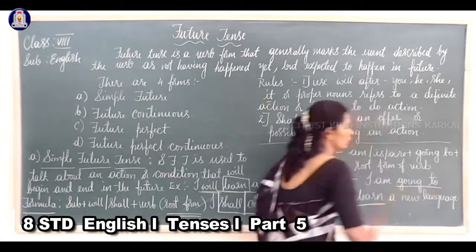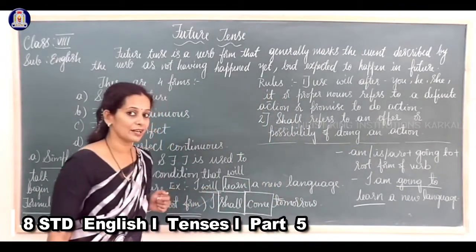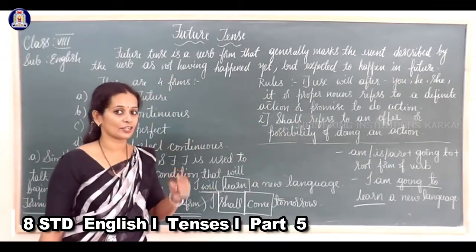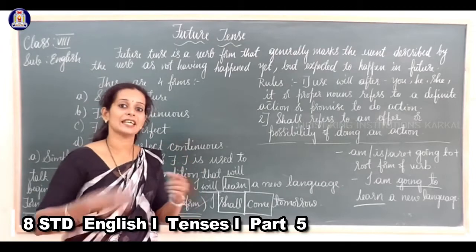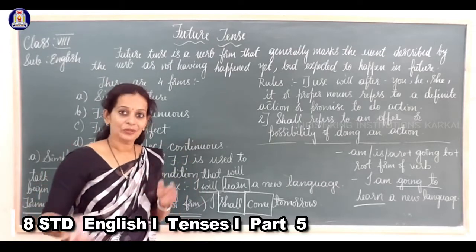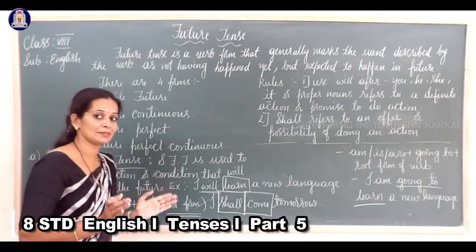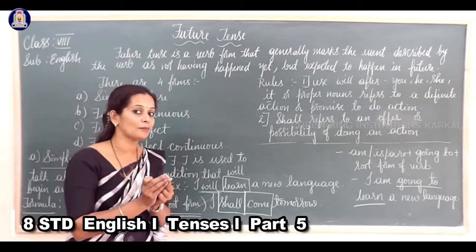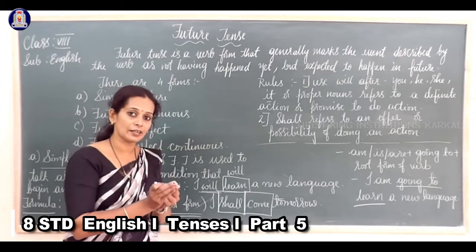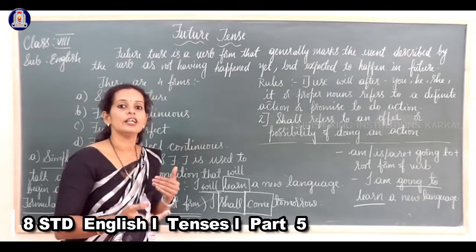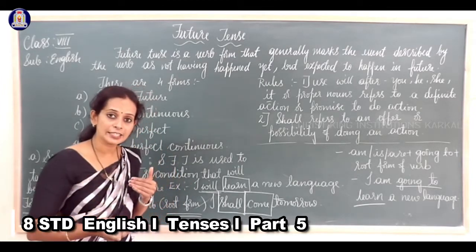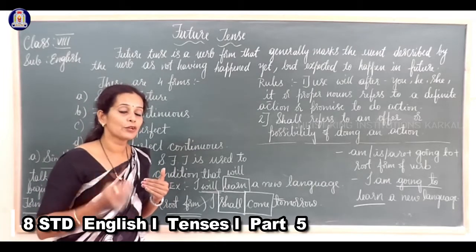Going to, you have to use here, which tells us the action is going to take place in near future. See here, under simple future tense, you can frame sentences by using two formulas to refer to any future event.